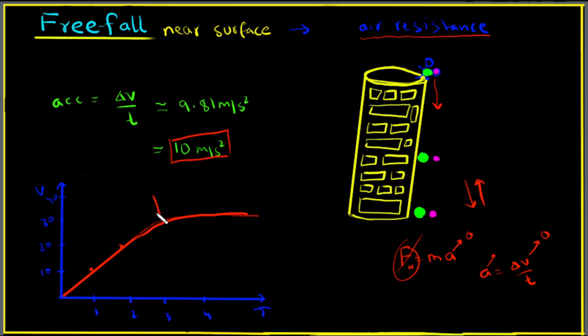You could just imagine the air resistance starting to influence the motion right here. Right in the start, there was no resistance because the velocity was too low. But when it started to gain velocity, it got affected by air resistance, and then its velocity became constant, which we call terminal velocity to be precise.